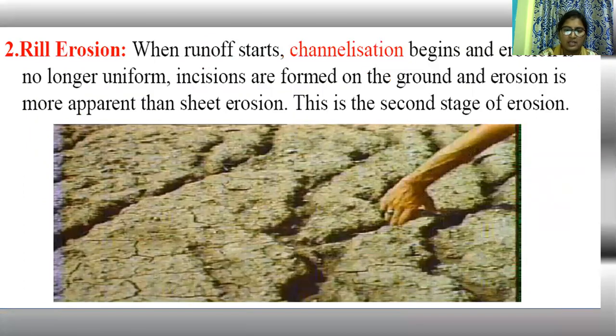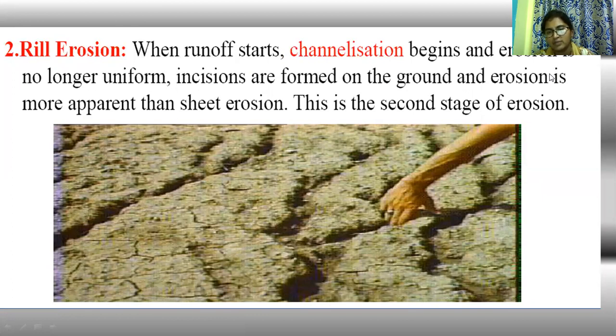And what is rill erosion? Rill erosion means that when runoff starts, channelization begins and erosion is no longer uniform. Incisions are formed on the ground, and erosion is more apparent than in sheet erosion. This is the second stage of erosion.